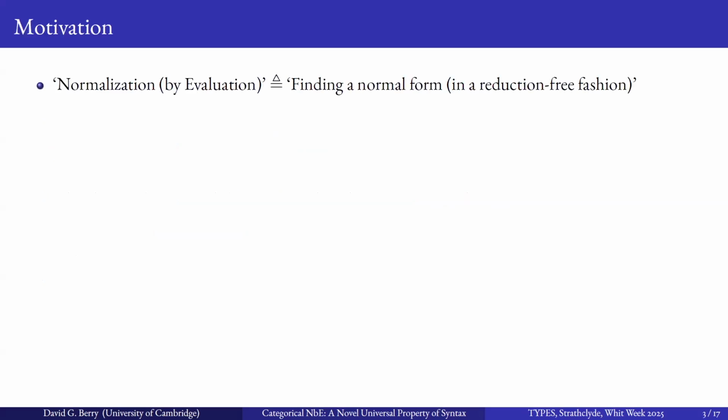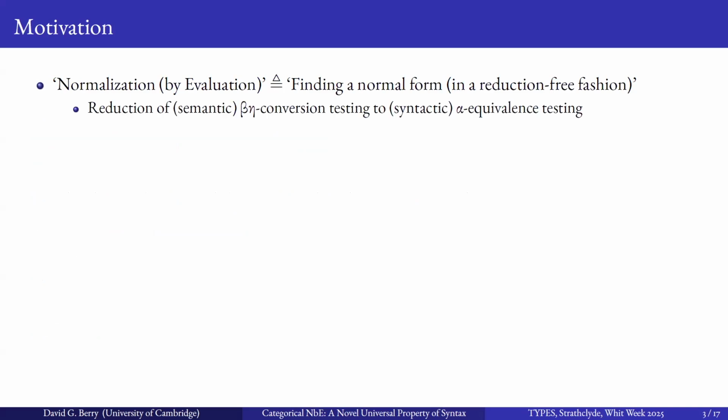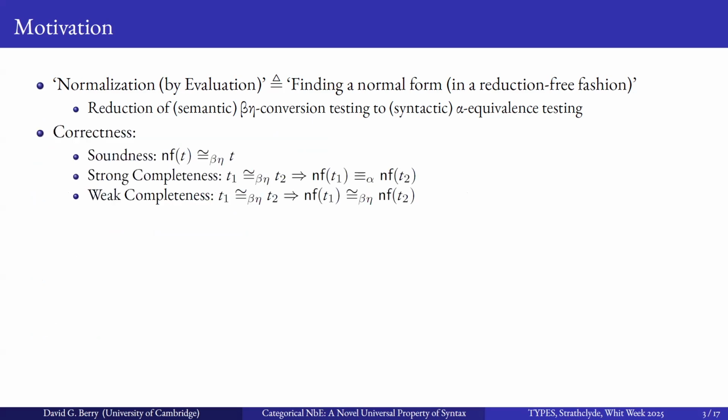So motivation is that normalization by evaluation for us is finding a normal form, and in particular in a reduction-free fashion. And that allows us to convert the semantic beta-eta normality testing to alpha equivalence testing. And we associate three correctness properties with this. Soundness, that the output of normal form is convertible with the input, that it converts convertible terms to alpha equivalent terms. And then we also identified the weak form of that property, where it just maintains beta-eta convertibility.